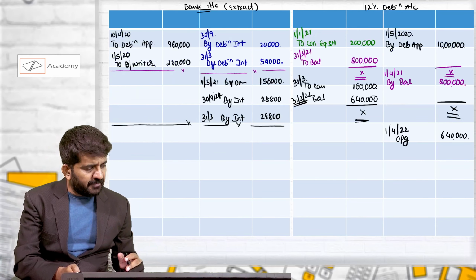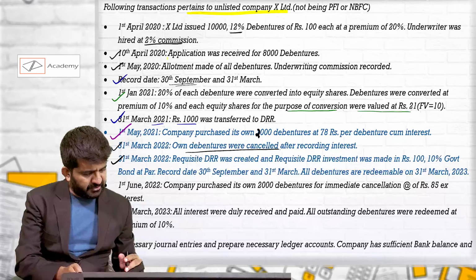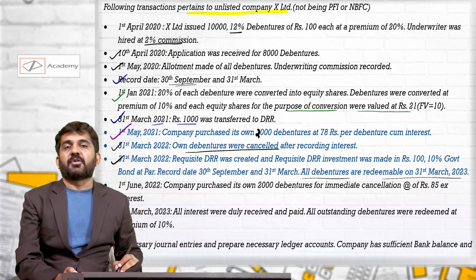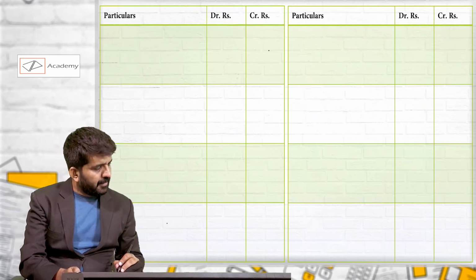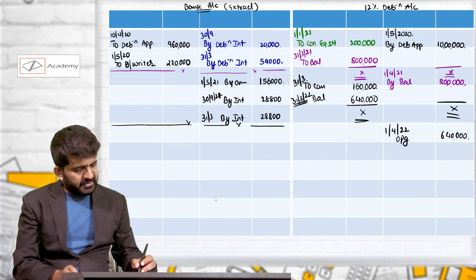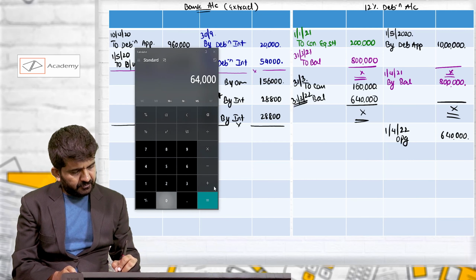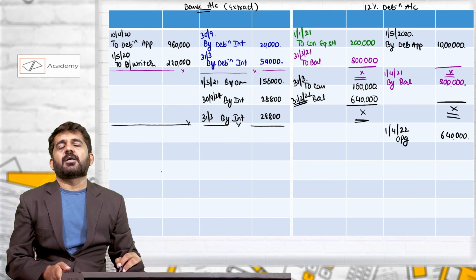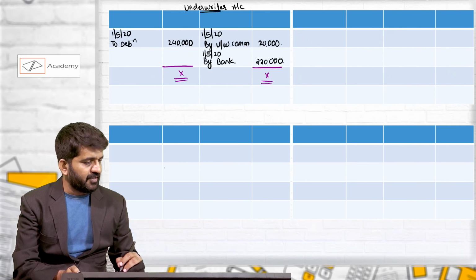Now all of the debentures are redeemable in next year. It is given in the question, all debentures are redeemable on 31st March 2023. Outstanding debentures are 6,40,000. So 6,40,000 into 15% should be 96,000 should be DRR investment.